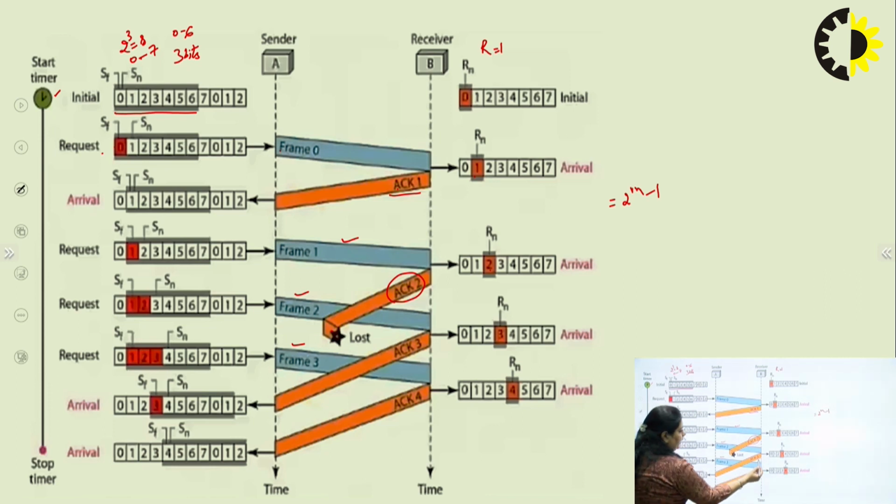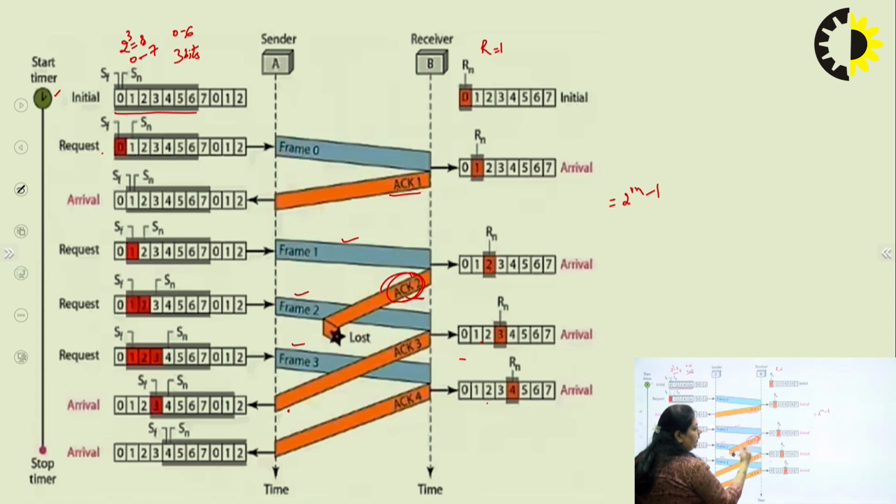Now, see, it sends the acknowledgement of 3, it is sending the acknowledgement 4, but again it lost the acknowledgement for 2. So receiver window will move, but it will not accept those frames. It will move, but it will not accept those frames. What will it do? It has sent the acknowledgement for 2.